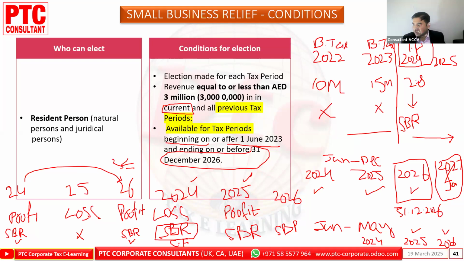Zubaira Ijaz, you said can claim. What does that mean? I don't understand what can claim means. I already said in 24, you can take the SBR. Here, with your losses, you did not make the SBR. So these losses can be carried forward. And here, with the profit again, you opt for the SBR. So these losses can be claimed against 27, 28, whatever the carry forward. So yes, these losses are available.